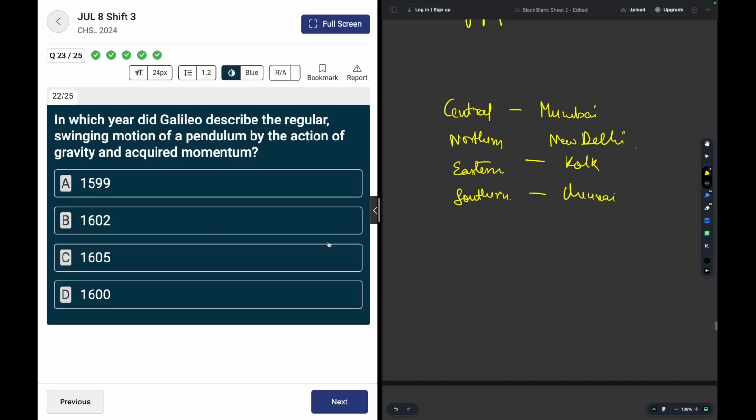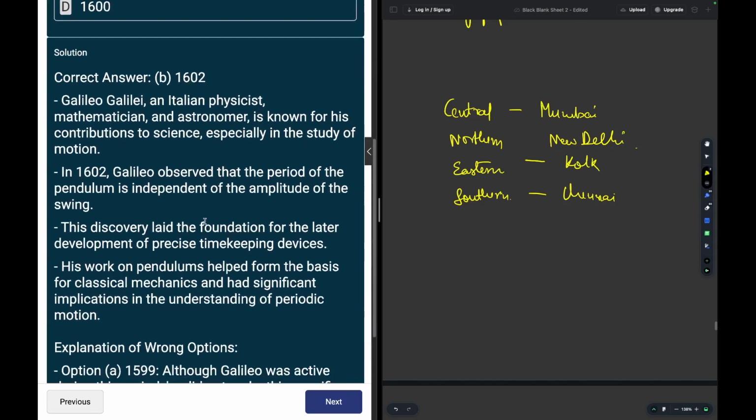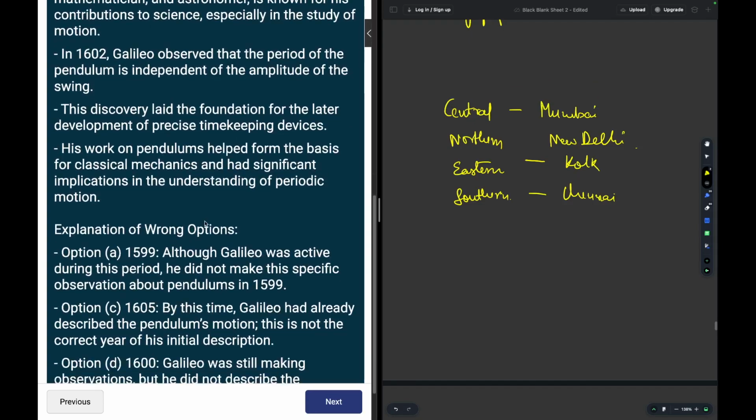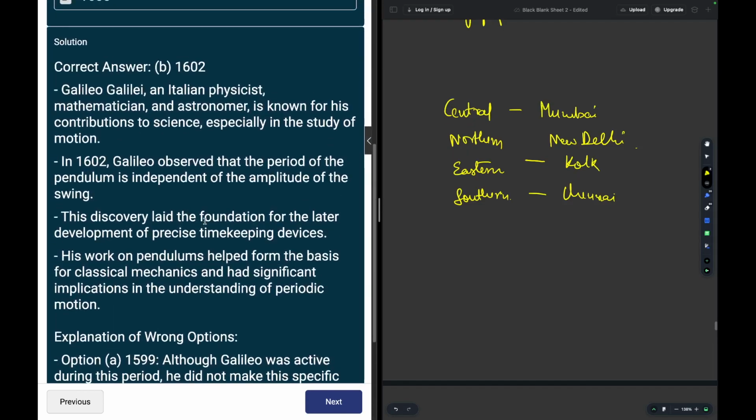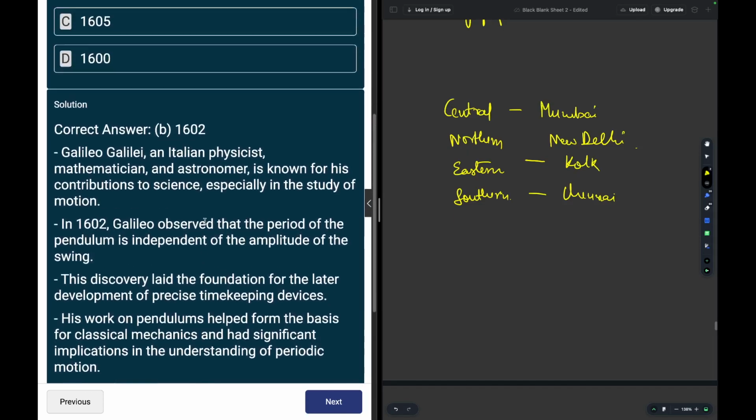Moving on. In which year did Galileo describe the regular swinging motion of a pendulum by the action of gravity and acquired momentum? Tough. 1602? Yep, 1602. Because it's a factual question. Factual questions are very difficult to answer. Unless you know it, you can't help it. You can't even guess it properly.